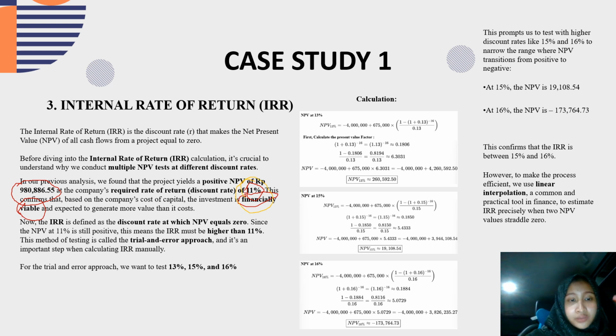Since the NPV at 11% is still positive, it means the IRR must be higher than 11%.